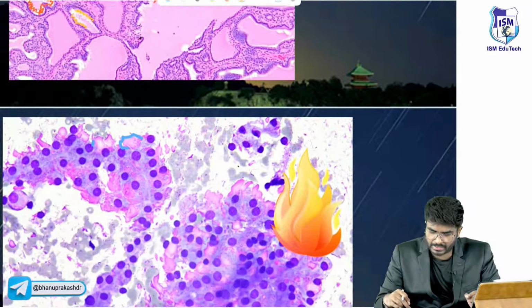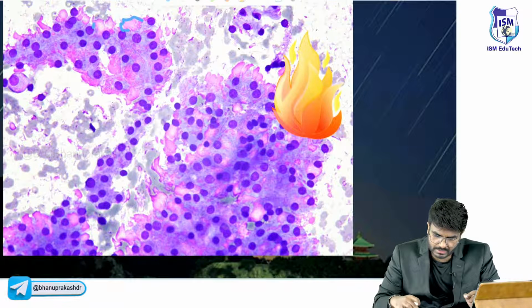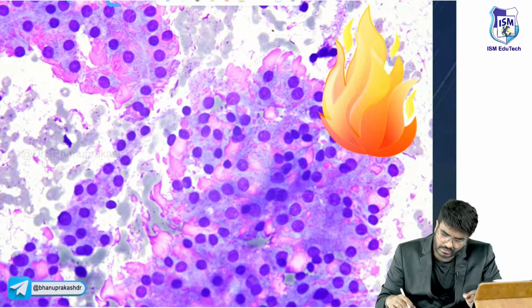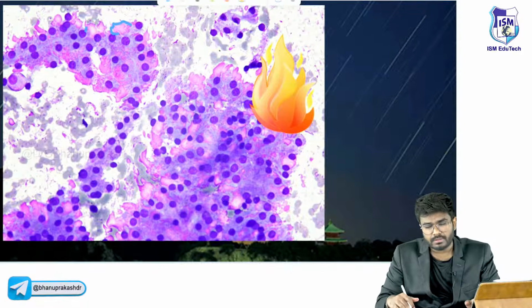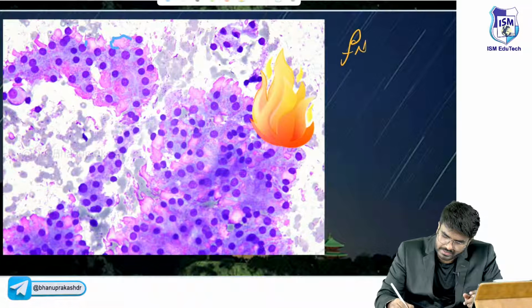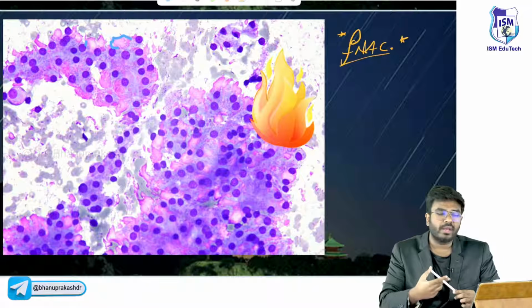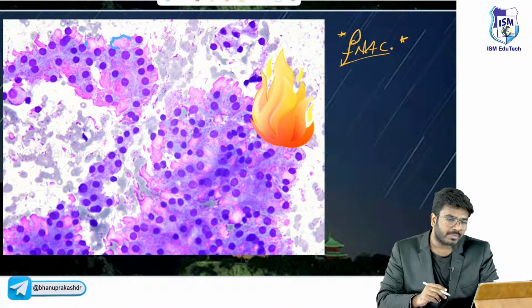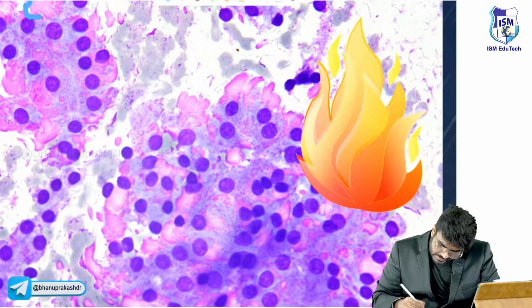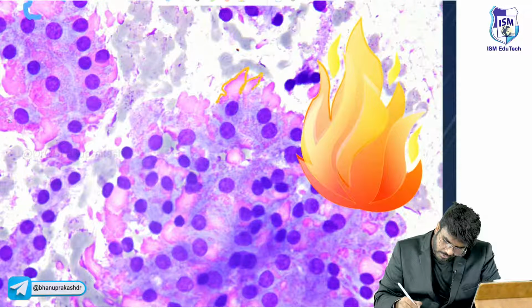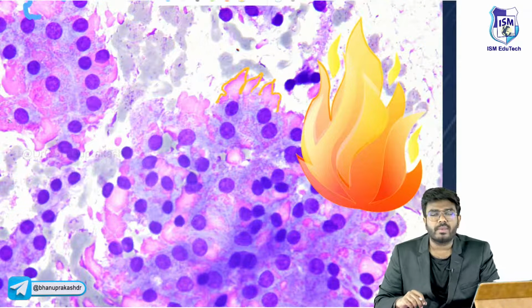Okay, and next, what else, sir? When you look here on fine needle aspiration, not on biopsy, this is not seen on biopsy. If you do FNAC, fine needle aspiration cytology, you put a small needle and take some tissue. On fine needle aspiration cytology, you can see this flame kind of appearance.